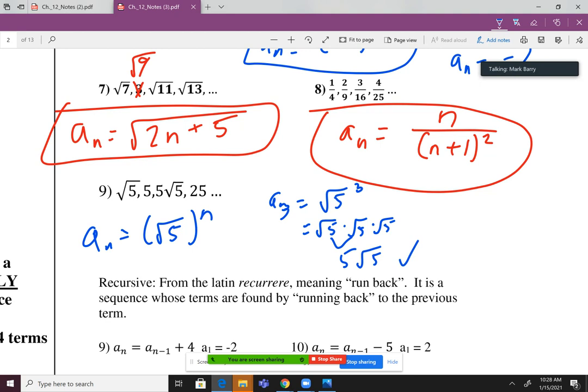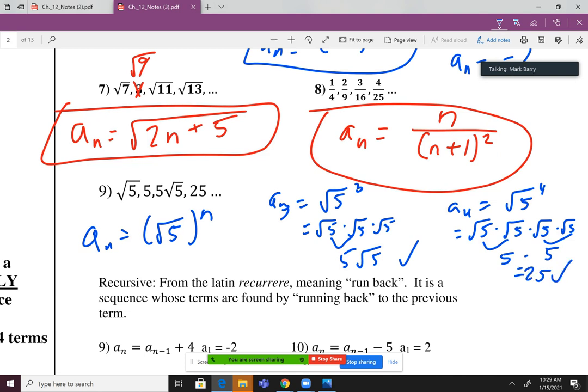So it'd be 5 rad 5, which checks out, right? That's what I wanted. I'm feeling pretty good about my formula at this point. Let's check out the fourth power, though. Well, if I pair these guys up, it's going to give me 25 all day, every day.